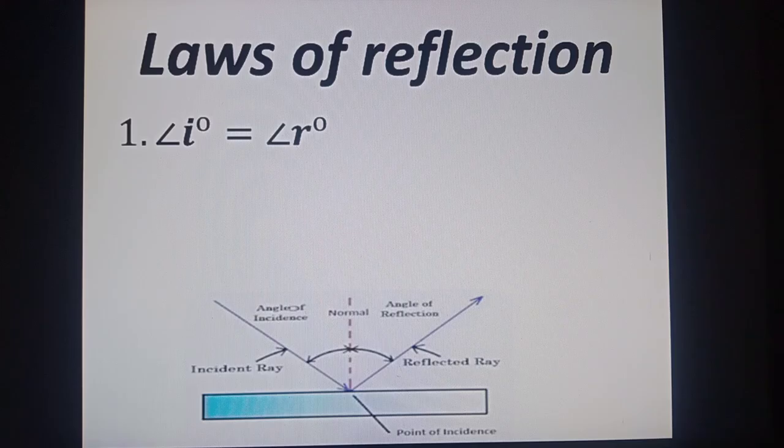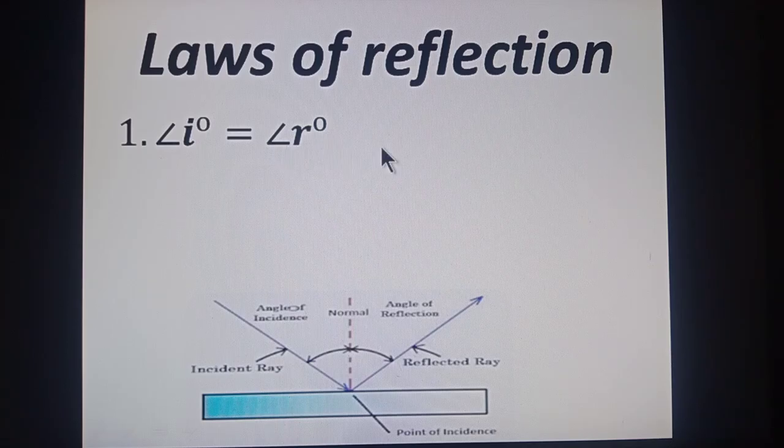Next we come to laws of reflection. Students, there are two simple laws. Number one is angle of incidence is always equal to angle of reflection. Very important, very simple law.